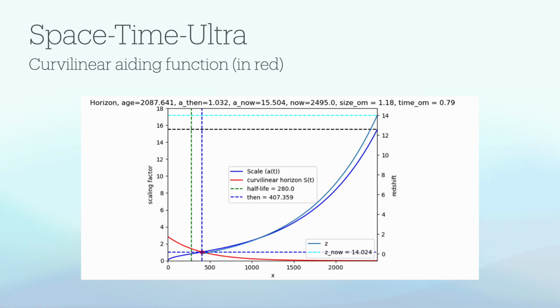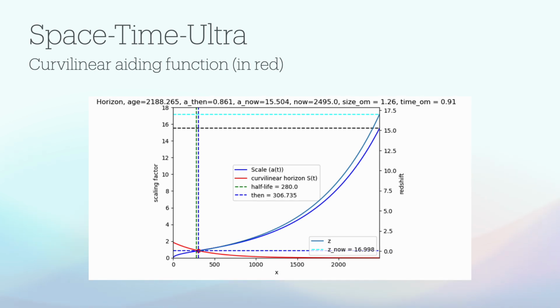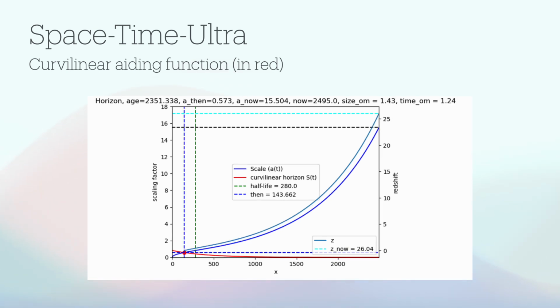Moving on, I am thinking of what would happen if your conditions tend to blue shift light. I am guessing that not only is light blue shifted through your radial gravity, but your horizon would need to be extended. At least, in terms of available technology, you would at first be able to see more photons than in minimal acceleration. So, I calculated the limit of the expression of our curvilinear aiding function for its parameter theta tending to 0. It happens that the curve becomes completely flat and connects you to the origin point.